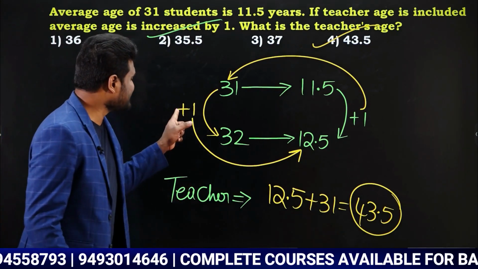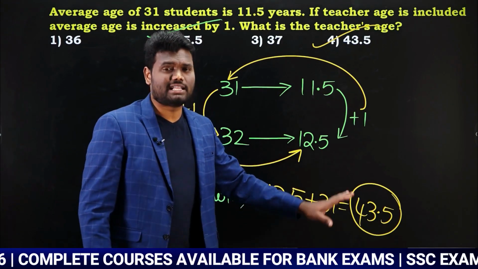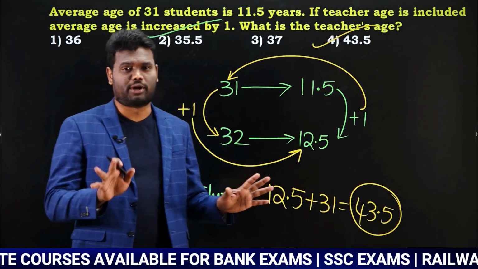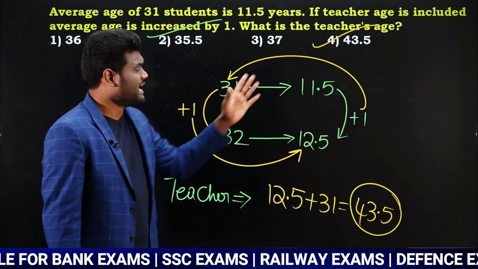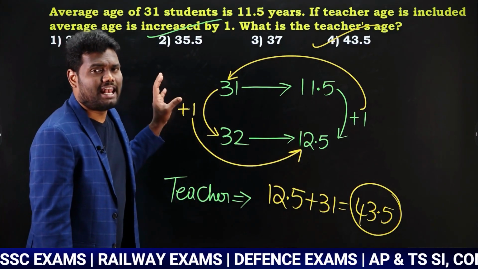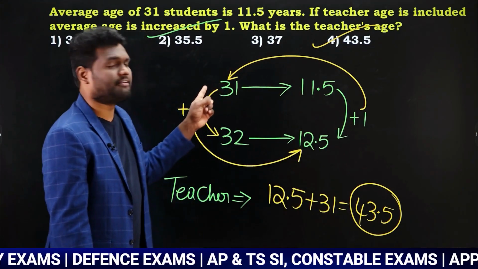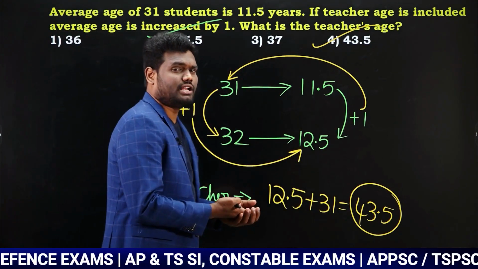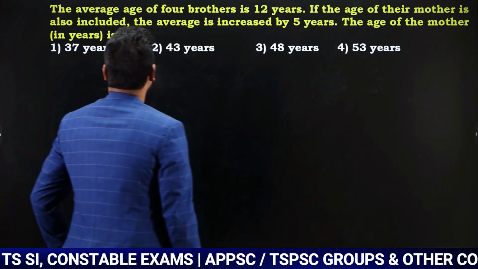But don't forget, signs are really important here. Finally, whether it is negative or positive sign, it's not important, but here the signs are important. If it is increasing, you will take it as plus. If it is decreasing, you will take it as minus. But finally, what you need is simply left hand side difference multiplied with right hand side bottom number, right hand side difference multiplied with left hand side top number. If you do the calculation, you can get the answers as early as possible. Okay. Let us look at the next question.